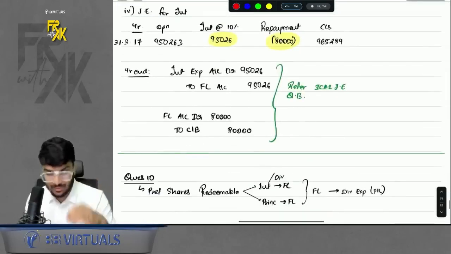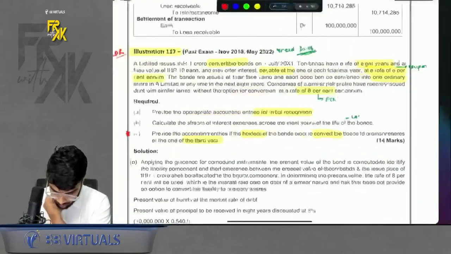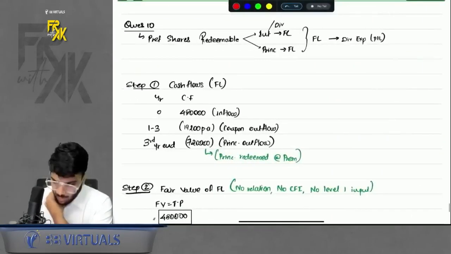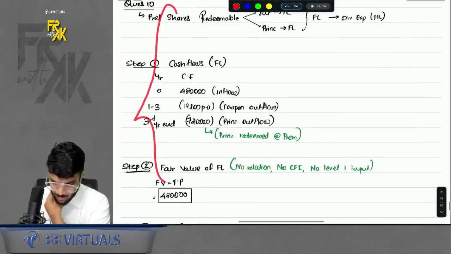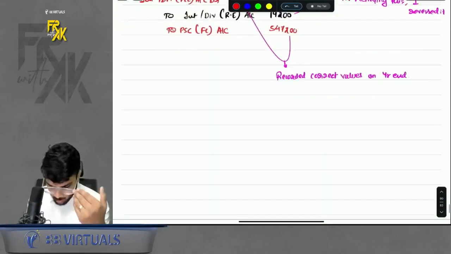Then we did one question, number 2, that you can try in homework. It is a very simple question. Solution I have attached here itself. Question number 10 is there. Again, not an LDR question. You can try it in homework. See, the questions which are not LDR, we will not waste time in revising them now. If you try it on your own, you will be able to revise it.